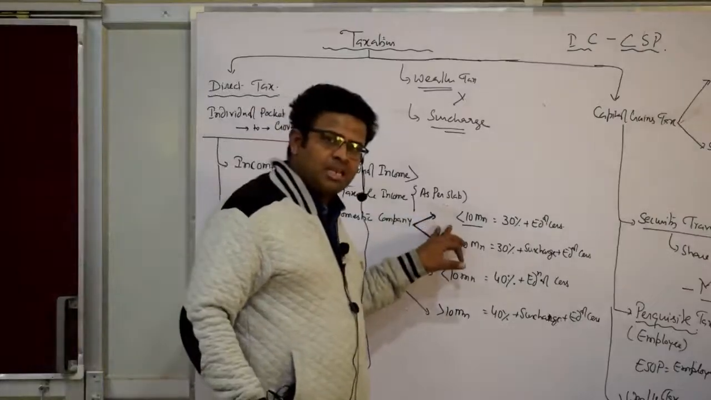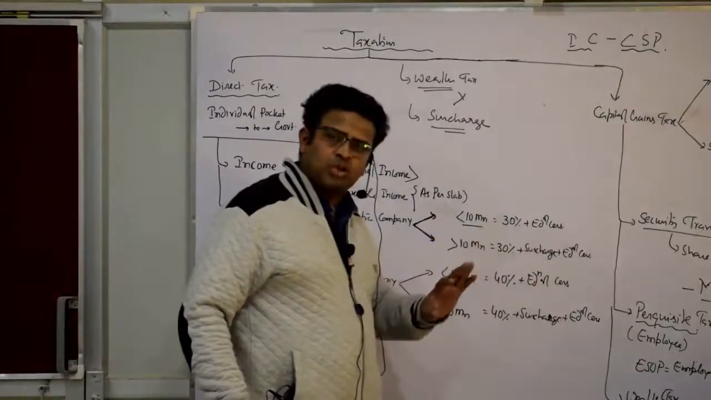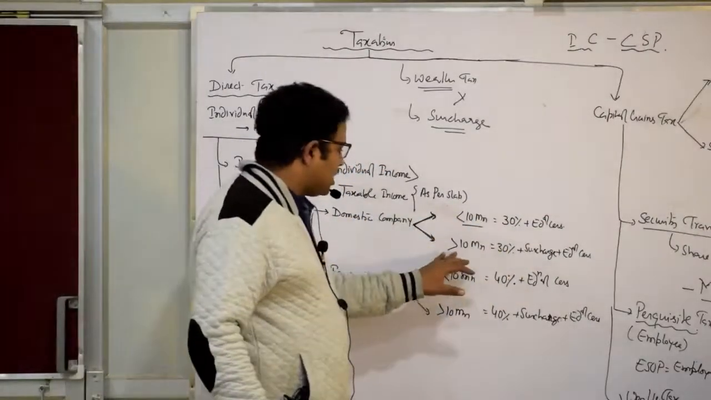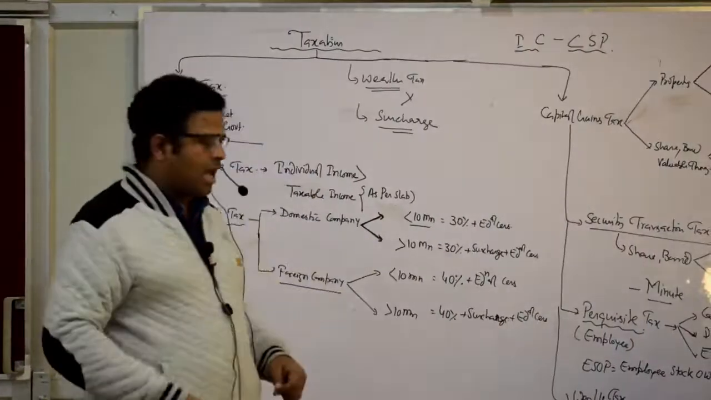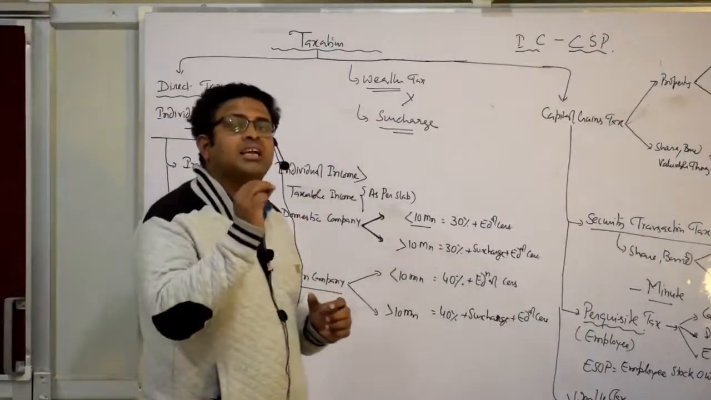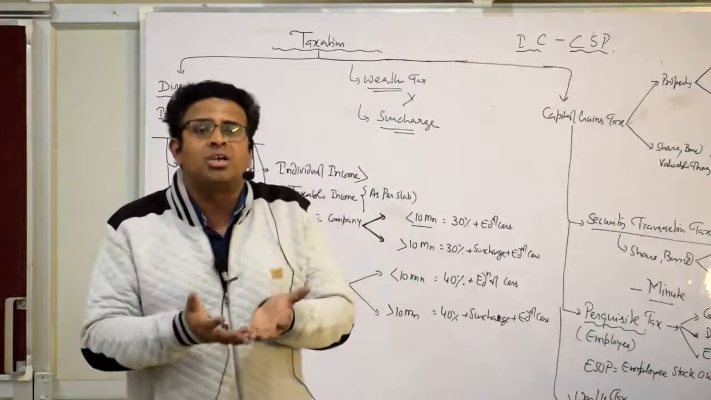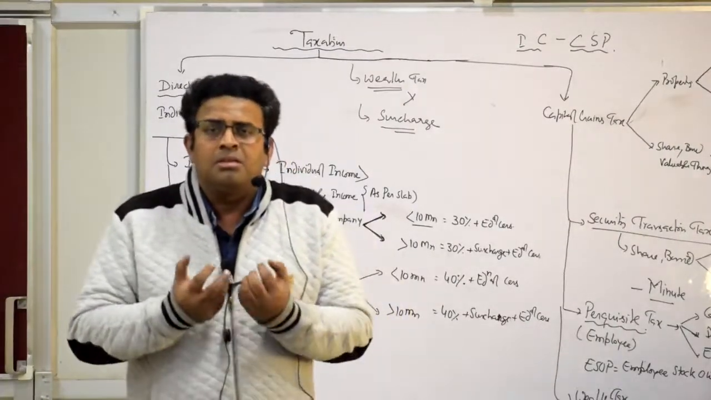Yes, if your income is less than 10 million, 30% plus educational tax. And thereafter, if the income is more than 10 million, 30% plus surcharge plus educational tax. Yes or not? And surcharge, you know, is an extra additional tax on taxable income. And when does it apply? Yes, tell me. For the rich.